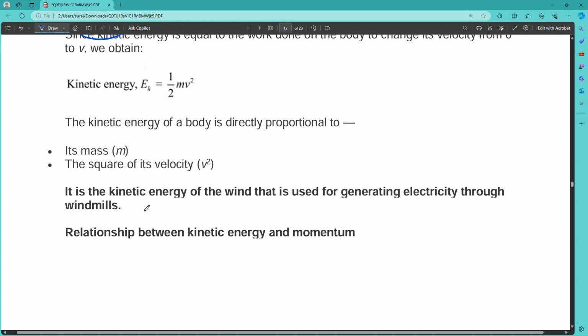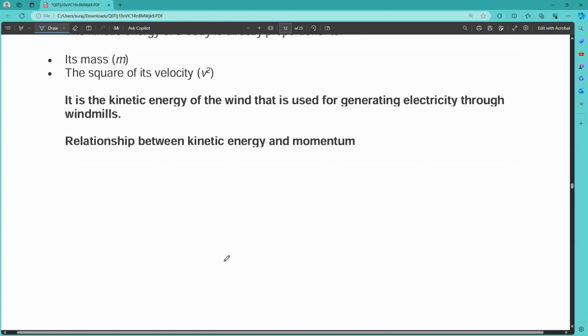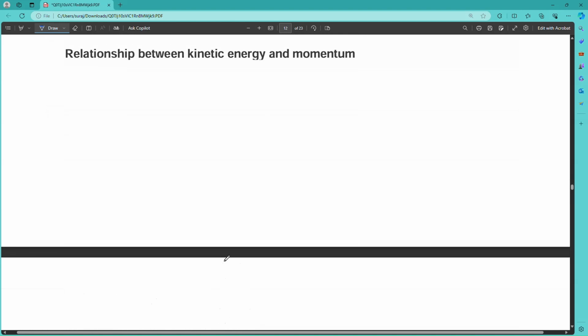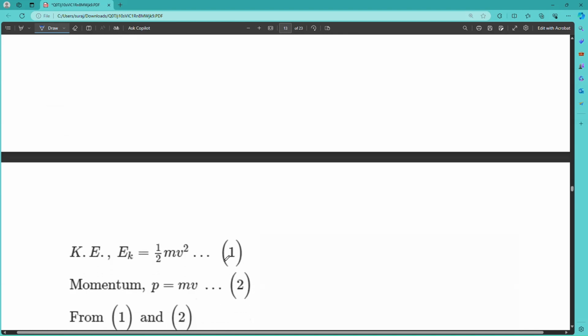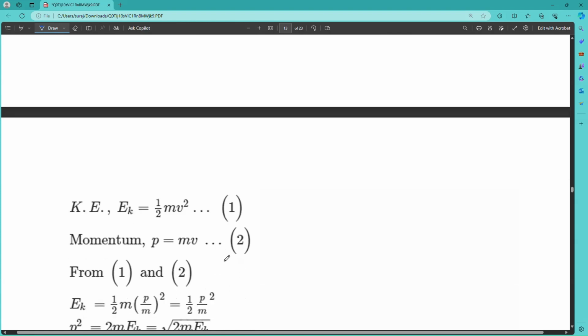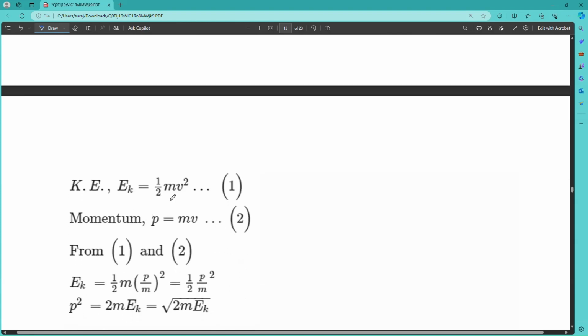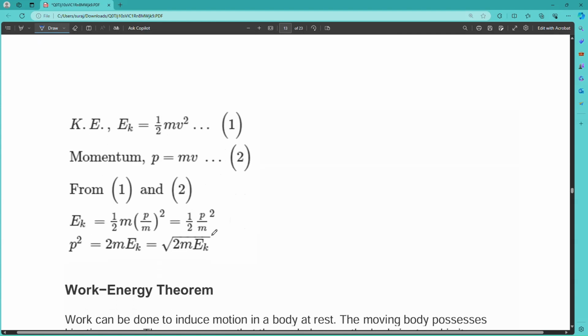The kinetic energy of the wind is used for generating electricity through windmills. Now the relationship between kinetic energy and momentum. Momentum is mass into velocity, the amount of motion contained in a body. So we know that the kinetic energy formula is half mv square, and the momentum is mass into velocity, that is p equals mv.